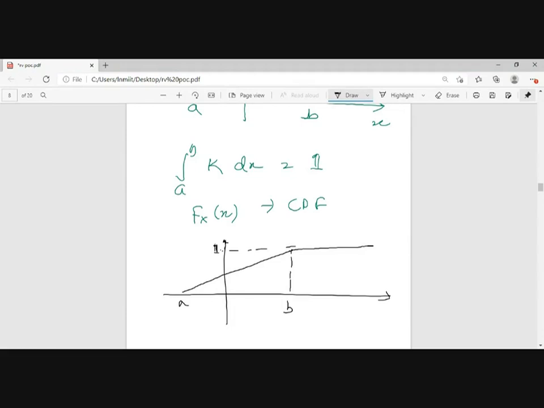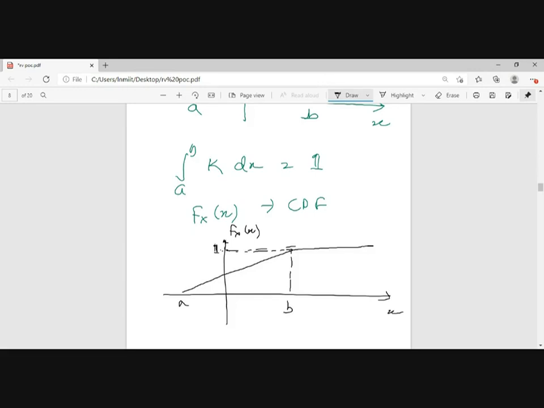Yes, sir. Okay, so the CDF graph will look like this. Just calculate with the formula you have with you and check this, because now you don't have to integrate from minus infinity to x. You just have to find the value of x between a and b.